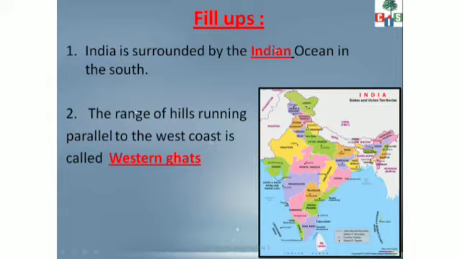Next is the range of hills running parallel to the west coast is called dash. मतलब ये जो west coast है वहाँ पे जो mountain hills होती है उसको क्या कहते हैं हम? Western Ghats. What we tell that? Western Ghats. I hope these both fill in the blanks are easy and you can refer to our last videos for solving the Eastern Ghats and Western Ghats things, and you can go through the textbook also.